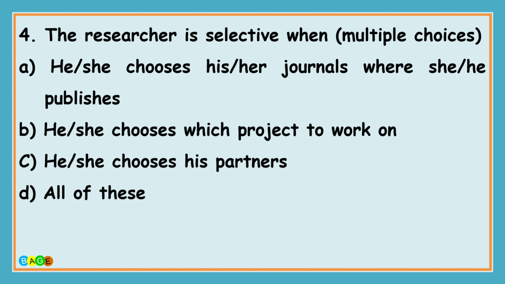The question number 4 is, the researcher is selective when, and the options are A, he or she chooses his or her journals where she or he publishes. B, he or she chooses which project to work on. C, he or she chooses his partners. And D, all of these. And the correct answer is all of these.